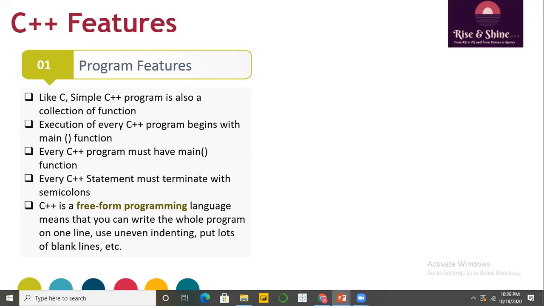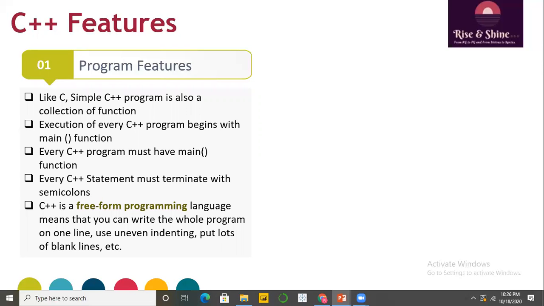And execution of every C++ program begins with the main function. Means every C++ program must have one main function, and within that main function or within any function of C++ we write our statements, and every C++ statement must terminate with a semicolon.